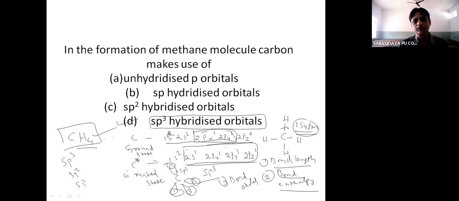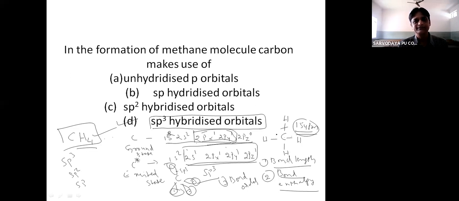But in order to explain the identical bond parameters of the methane molecule, we have to use the concept of hybridization, because the s orbital is spherical in shape and p orbitals are dumbbell in shape. The s orbital's energy is less, the p orbital's energy is more. So when orbitals having different shapes and energy overlap to form a covalent bond, you cannot expect identical bond parameters.